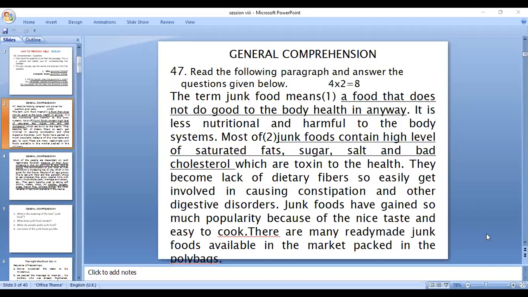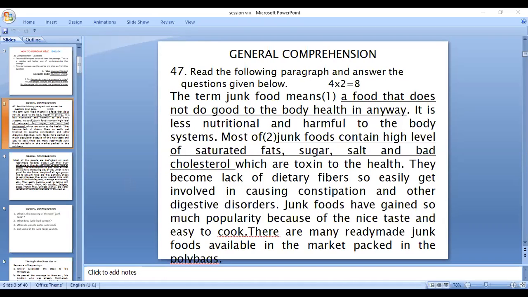That, up to cholesterol, is your answer. Junk foods contain high level of saturated fats, sugar, etc., up to cholesterol. So that is your answer to the second question. You need not disturb it again. You can lift it and provide the answer: Junk foods contain high level of saturated fats, sugar, salt, and bad cholesterol.